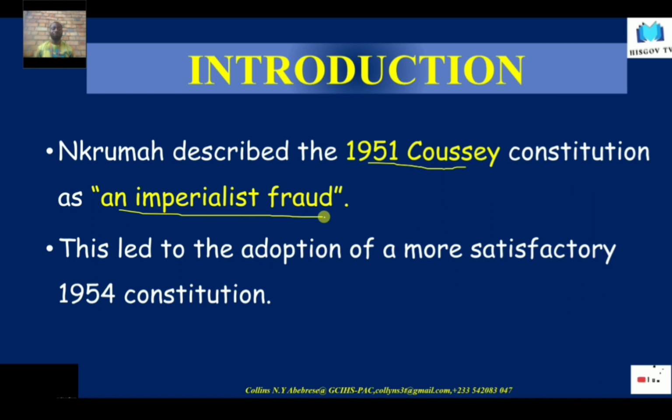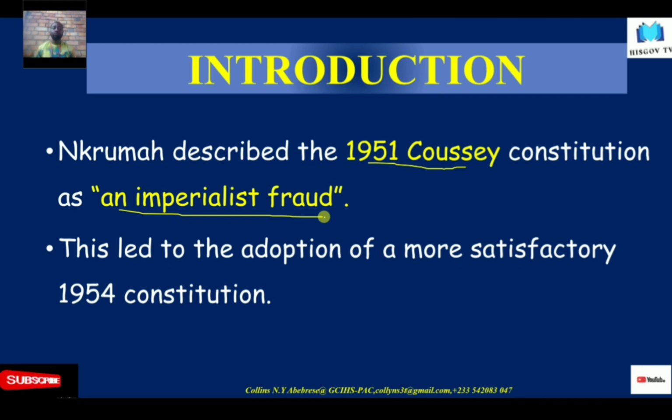Imperialist fraud. He described that constitution as a fraud. Like I told you the last time, these were some of the reasons why he was not actually involved in that constitution, because he would not have agreed to the terms in it. That constitution did not give total independence. Some of the clauses in there were not standard principles of governance. And so Nkrumah described that as imperialist fraud.